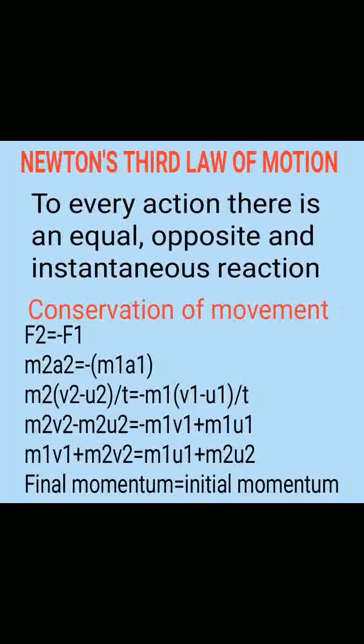then the total momentum is conserved. In other words, the momentum may get redistributed among the colliding bodies. One body gains the momentum lost by the other, and hence the principle of conservation of momentum. If two freely moving bodies collide, the total momentum after collision is the same as the total momentum before collision.